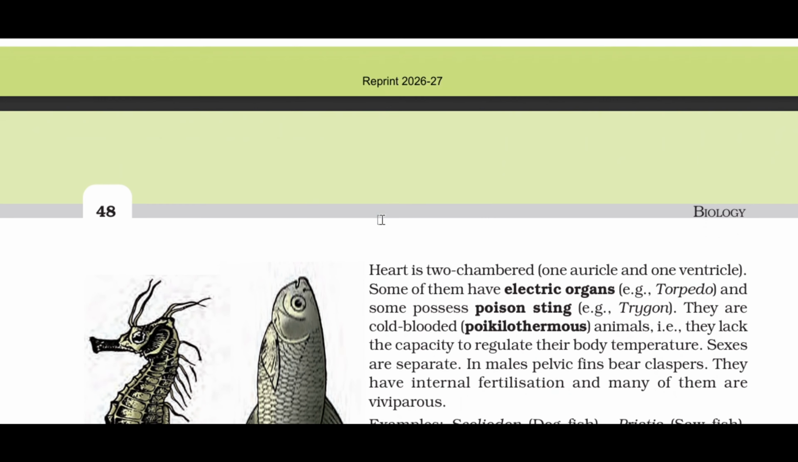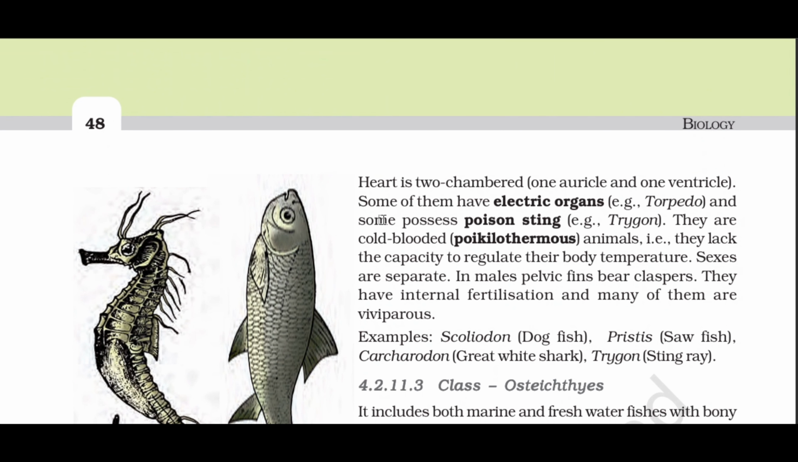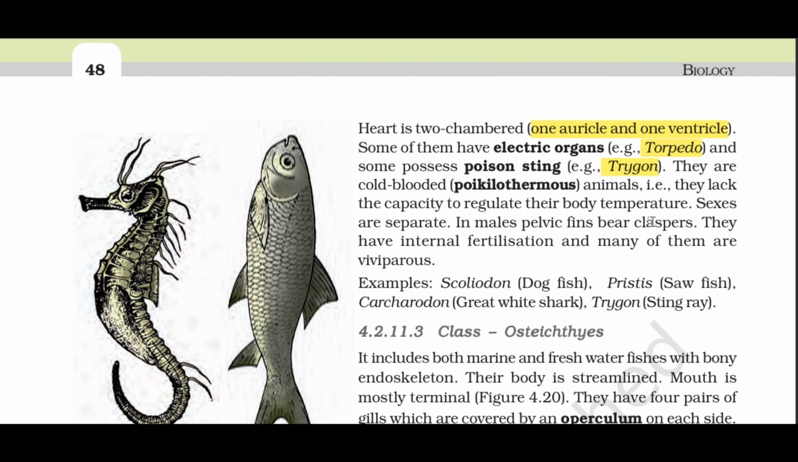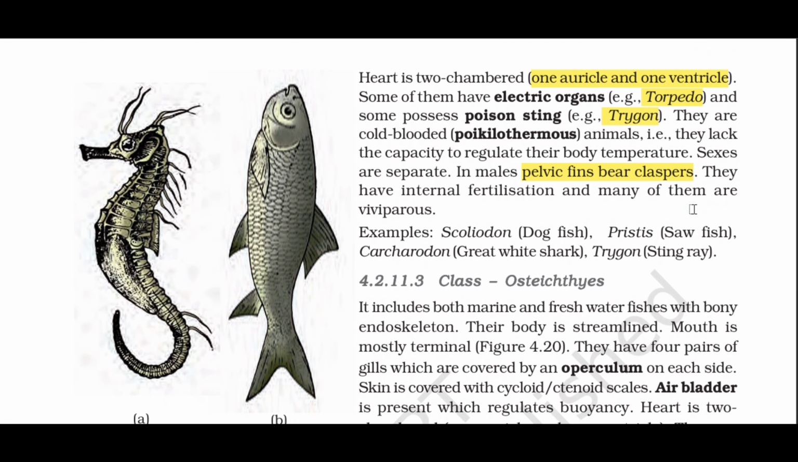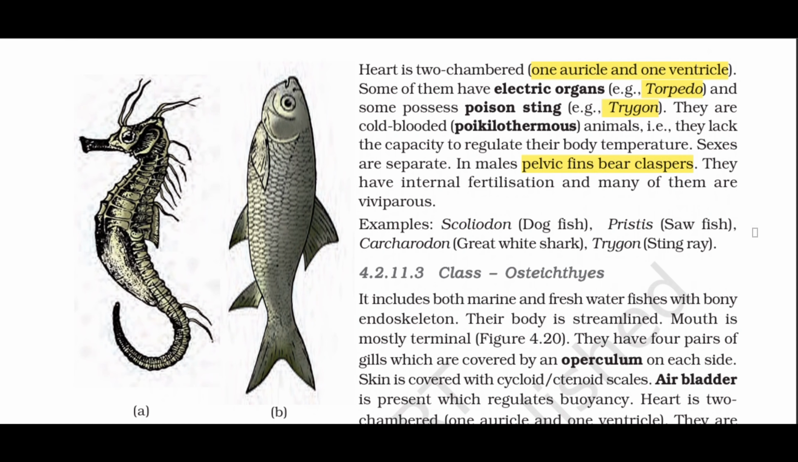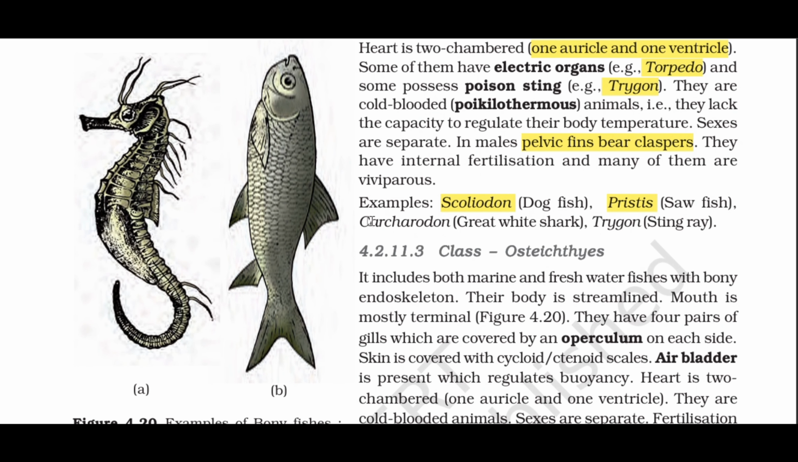Heart is two-chambered, 1 auricle and 1 ventricle. Some of them have electric organs, example, Torpedo, and some possess poison sting, example, Trygon. They are cold-blooded, poikilothermous animals, i.e., they lack the capacity to regulate their body temperature. Sexes are separate. In males, pelvic fins bear claspers. They have internal fertilization and many of them are viviparous. Examples: Scoliodon, dogfish; Pristis, sawfish; Carcharodon, great white shark; Trygon, stingray.